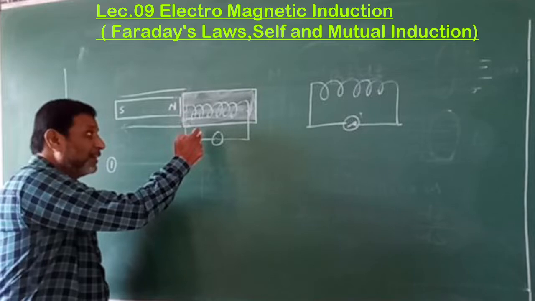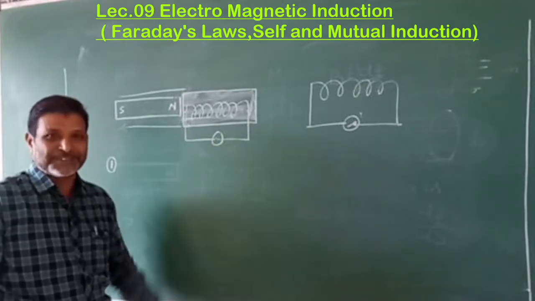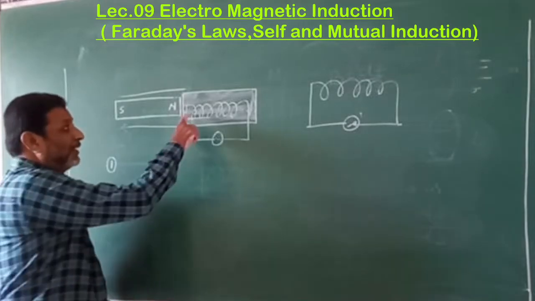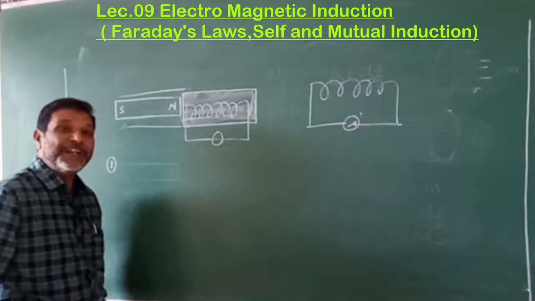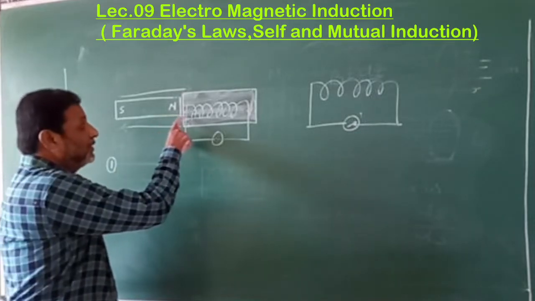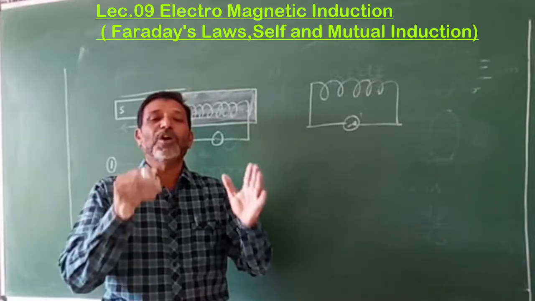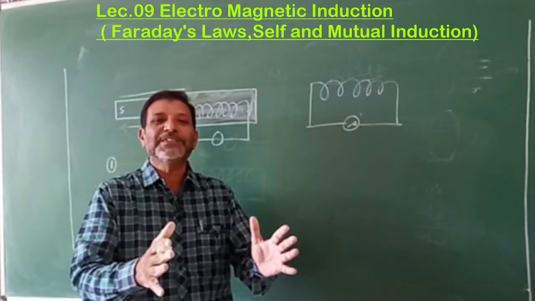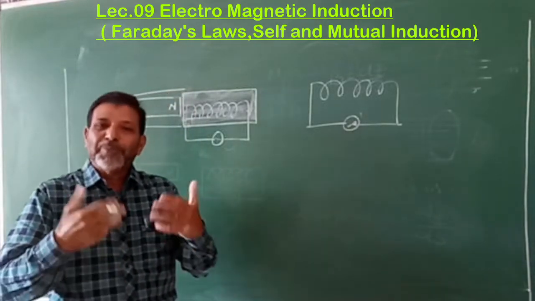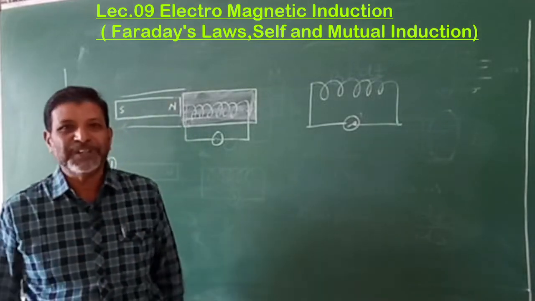There is a current or EMF as long as there is a change in the magnetic flux. That means you will get the current or EMF as long as there is a change in the magnetic flux here. Whenever you stop the change in the magnetic flux, the production of current or EMF will also stop. That is its meaning.